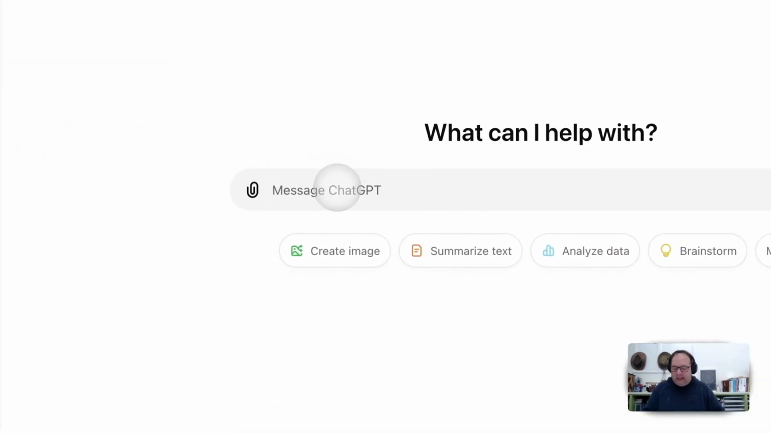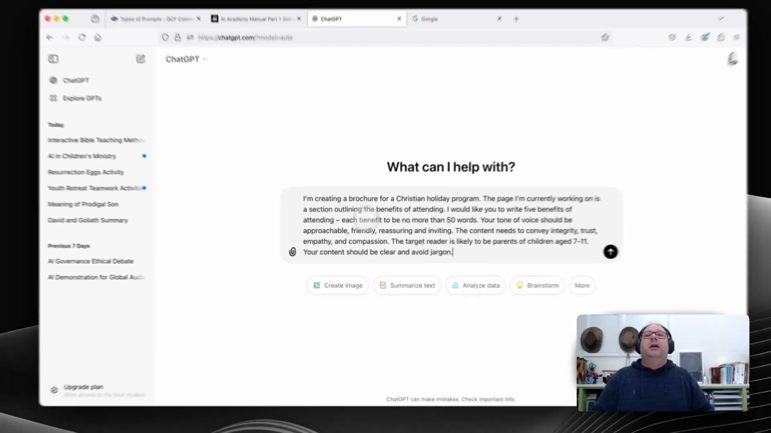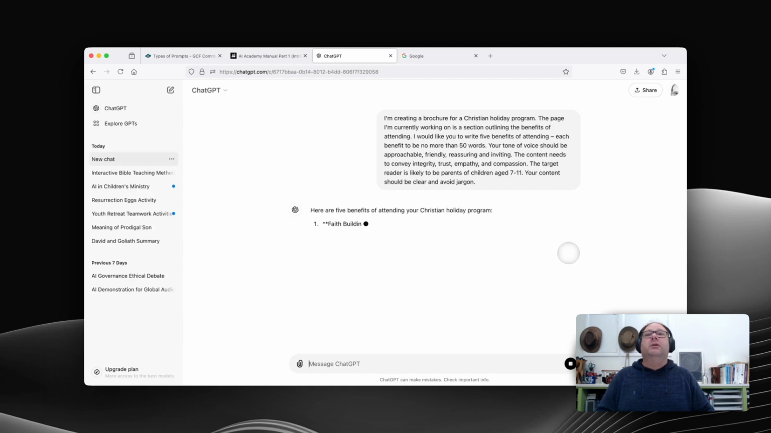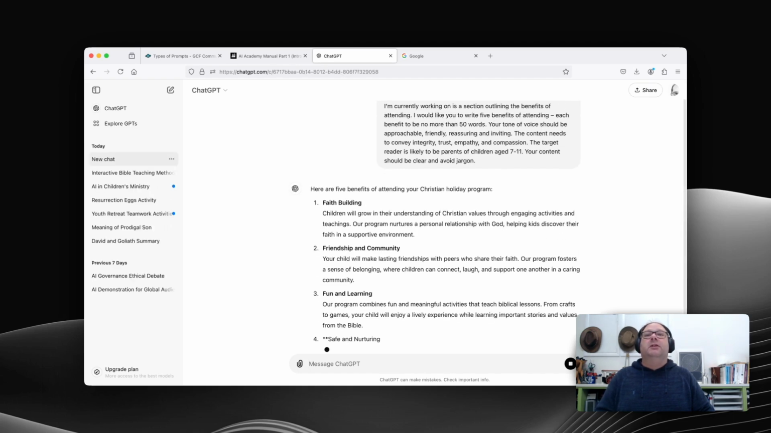Okay, so this is an example I've used before. Creating a brochure for a Christian holiday program. I want you to write 5 benefits for attending, each benefit to be no more than 50 words. Your tone of voice should be approachable, friendly, reassuring, and inviting, to convey integrity, trust, and so on. Target reader is likely to be parents of children aged 7 to 11. Be clear and avoid jargon. Right, let's see what ChatGPT comes up with.